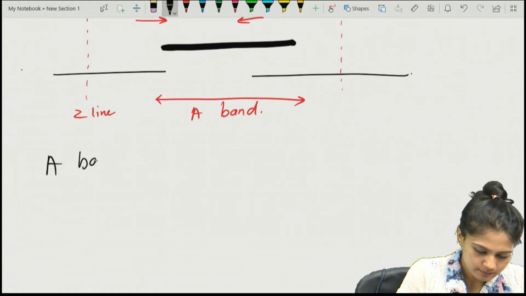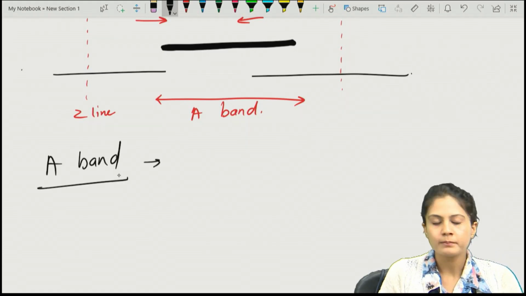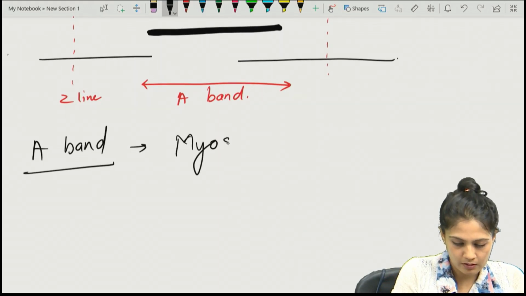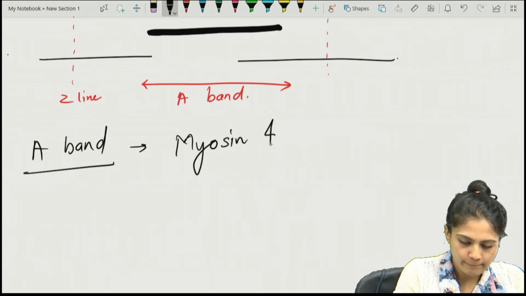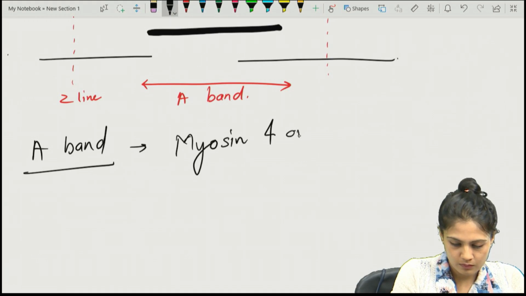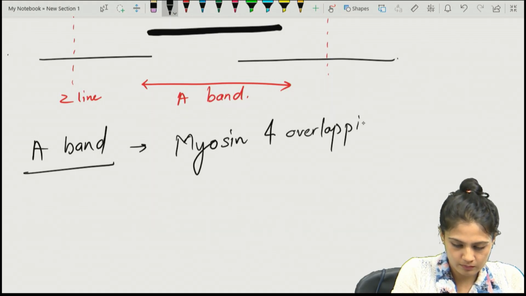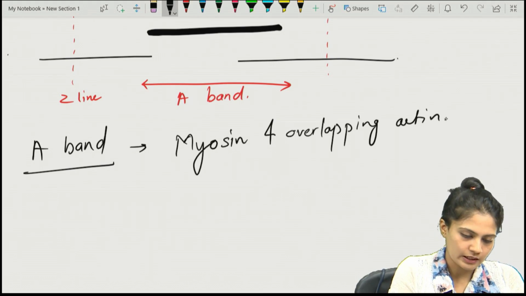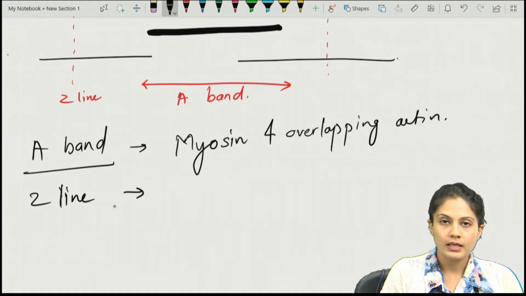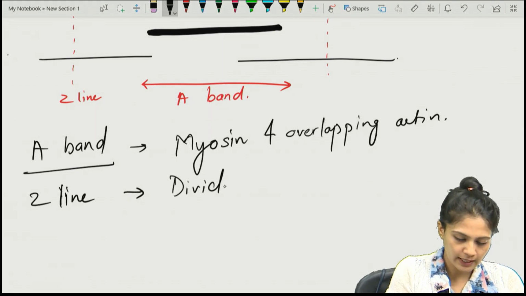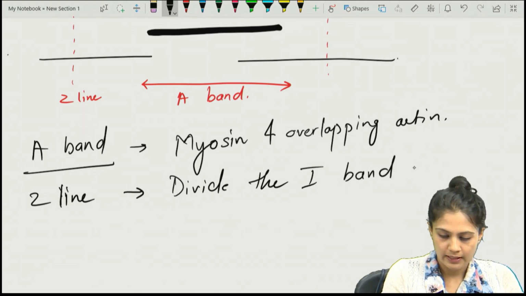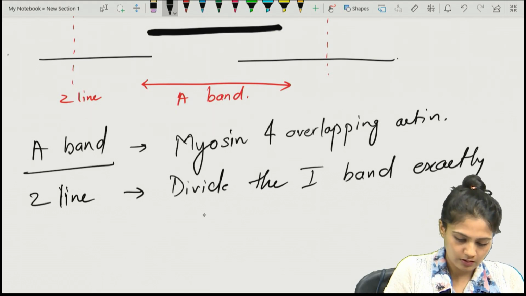A band. What is the A band? Myosin and actin, or myosin overlapping the actin. You can write, what is the A band? Myosin and the overlapping actin, right? What is a Z line? What is a Z line in the sarcomere? The Z line is the line which divides the I band exactly in the middle.